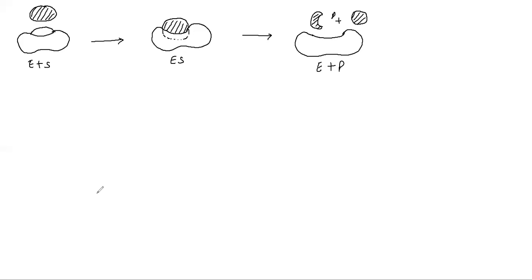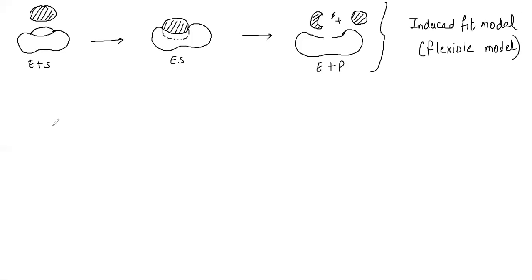There is something called the mechanism of enzyme action. In this we have the lock and key model. So when I say lock and key, what does it mean? The model that you have studied is basically the complex flexible model. Remember this. This is the induced fit model, which is also known as the flexible model. This is the first mechanism of action of enzyme. So it is the induced fit model, or even called the flexible model. The second model is the lock and key model.